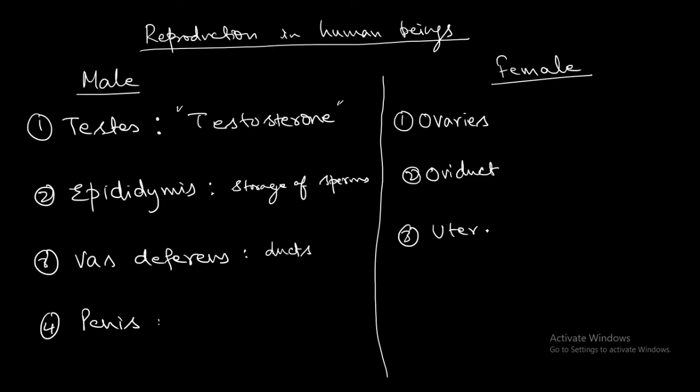These two hormones are of importance. We will have one chapter on the endocrine system. In that chapter, we will see what the functions of testosterone, progesterone, and estrogen are. Next, the oviduct. In the oviduct are the fallopian tubes.